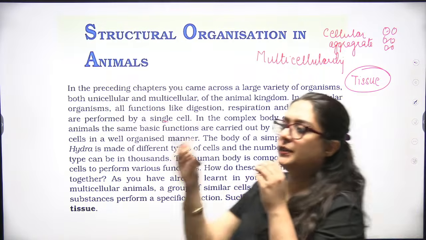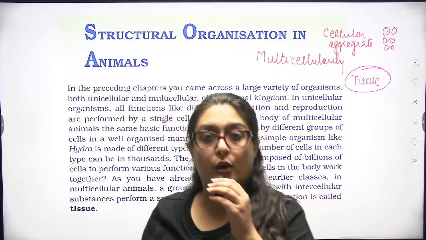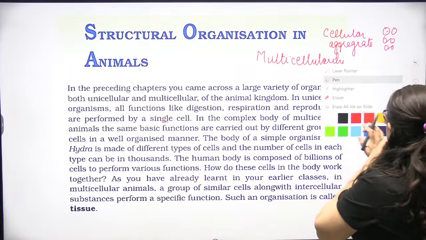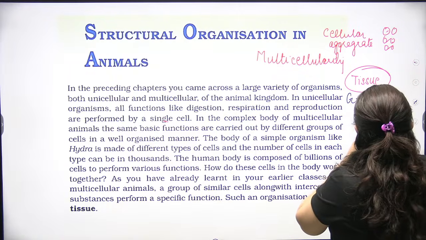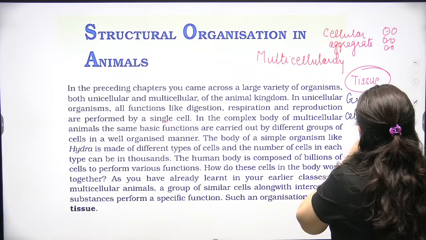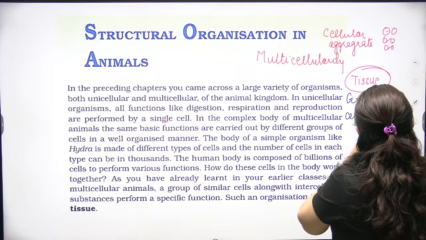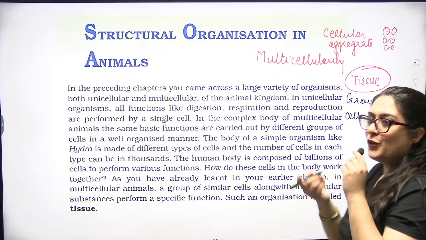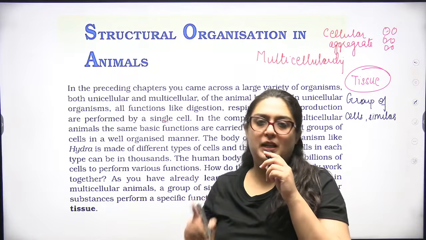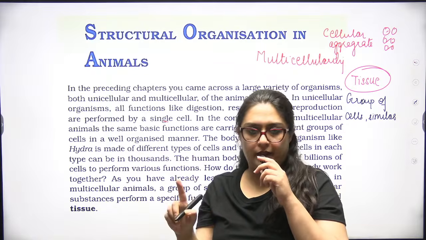Group of cells, tissue. Group of tissues, organ. Group of organs, organ system. So group of cells similar in origin. Now, what is the origin? Origin is always embryo. Fusion of male gamete sperm with the female gamete ova gives rise to zygote.